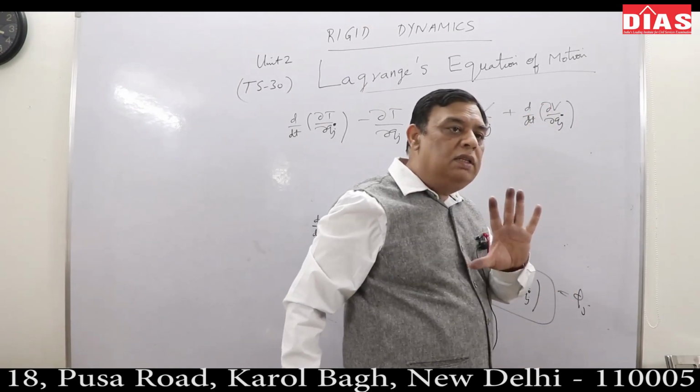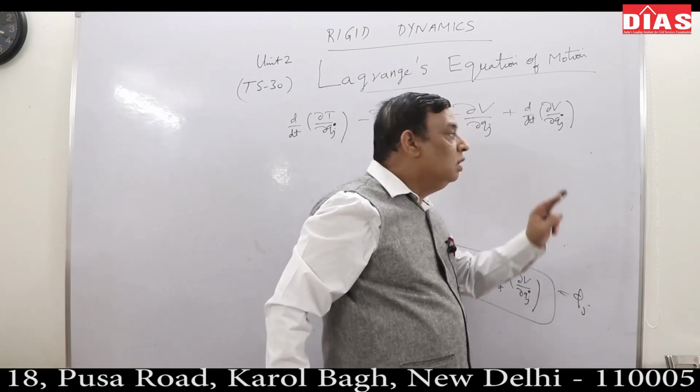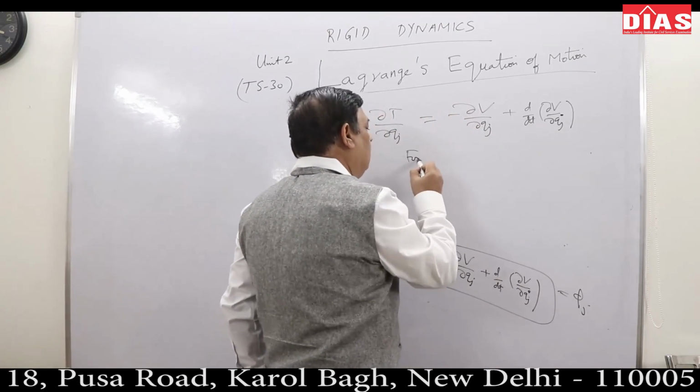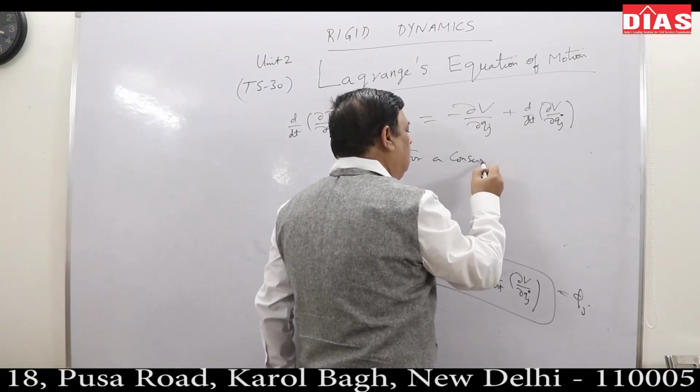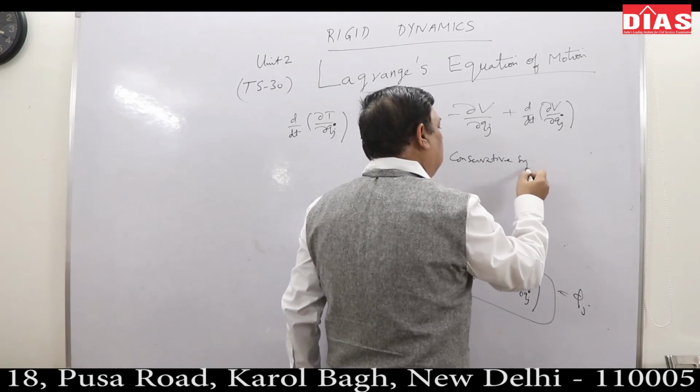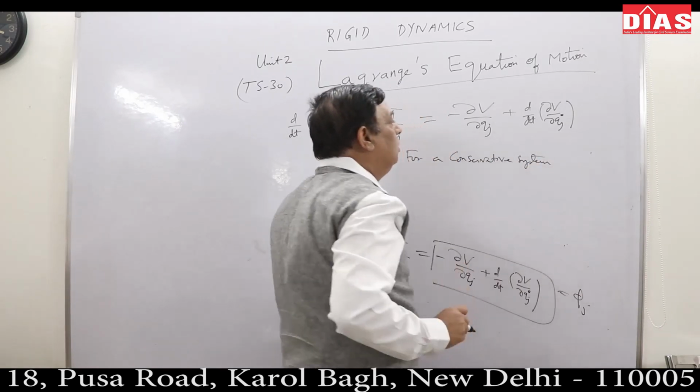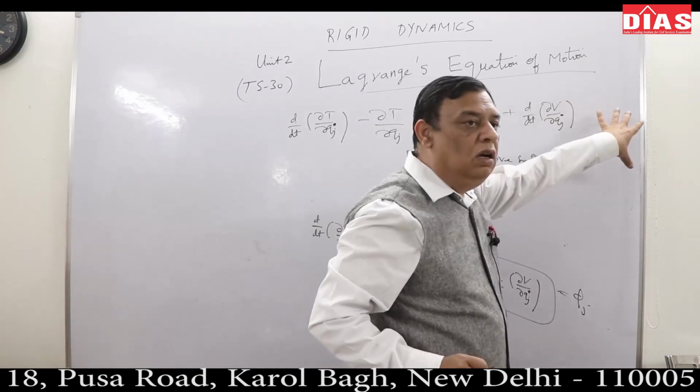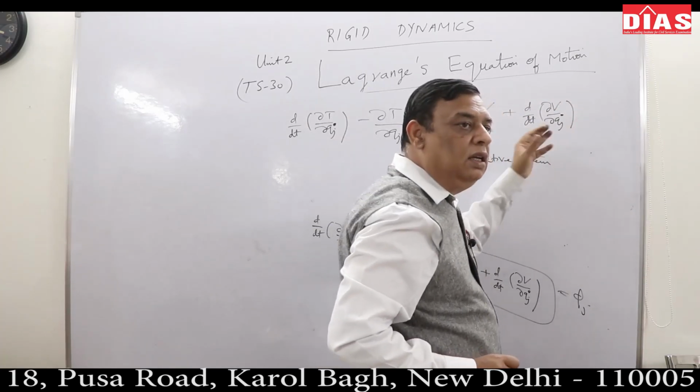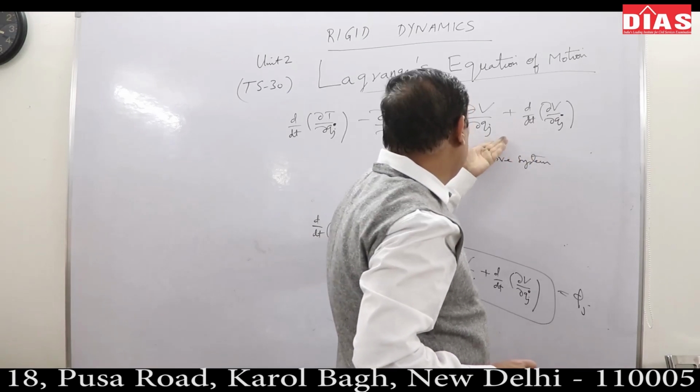If it is a conservative system, then this is 0. Otherwise this whole expression is called the generalized force, del W by del Qj, and it will turn out to be this whole term.